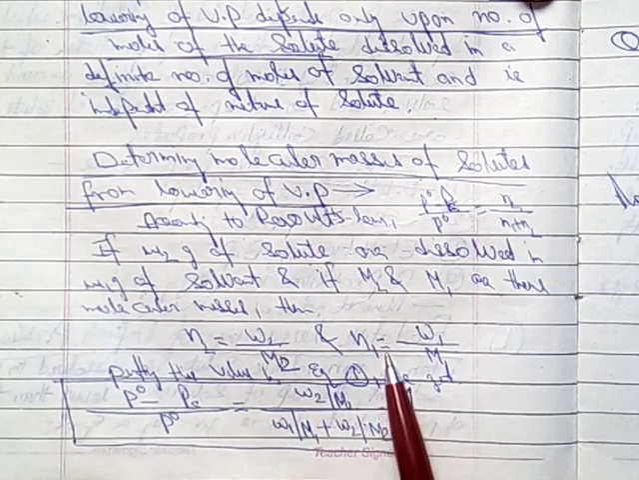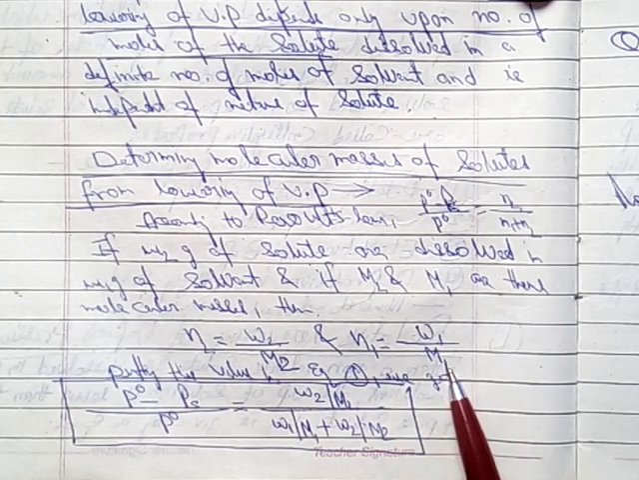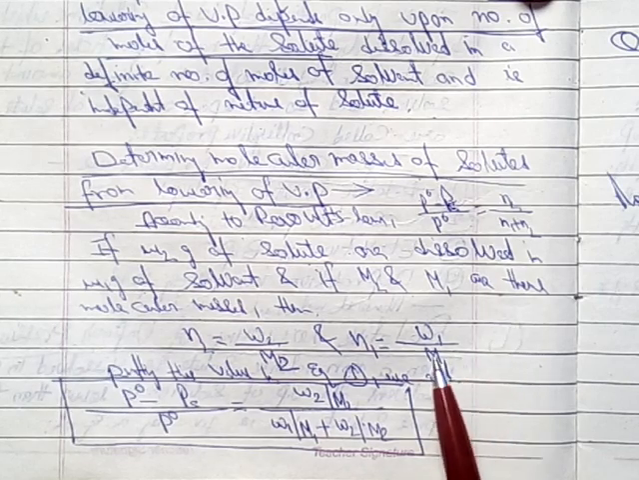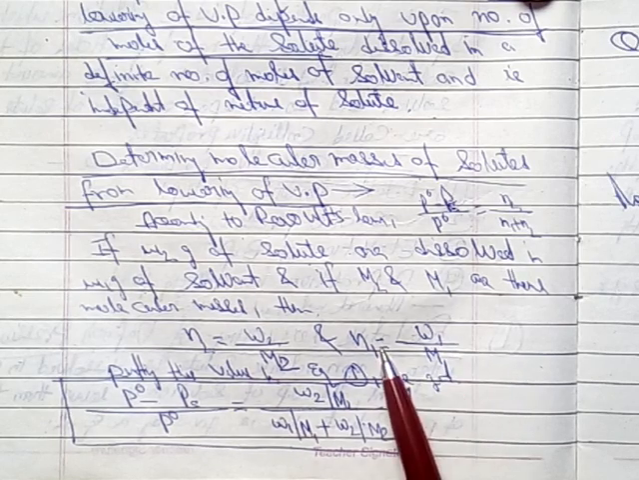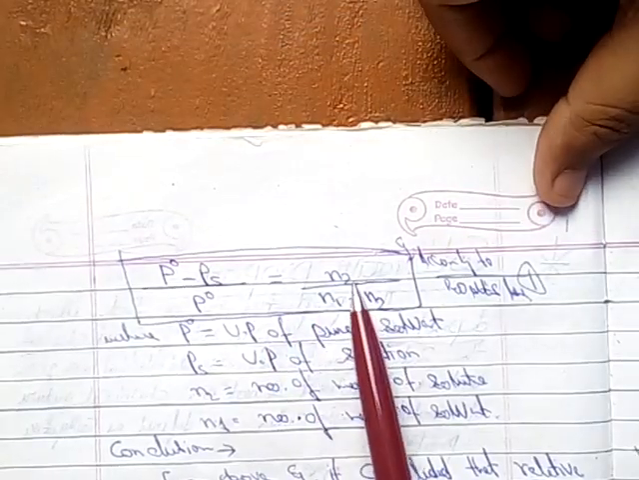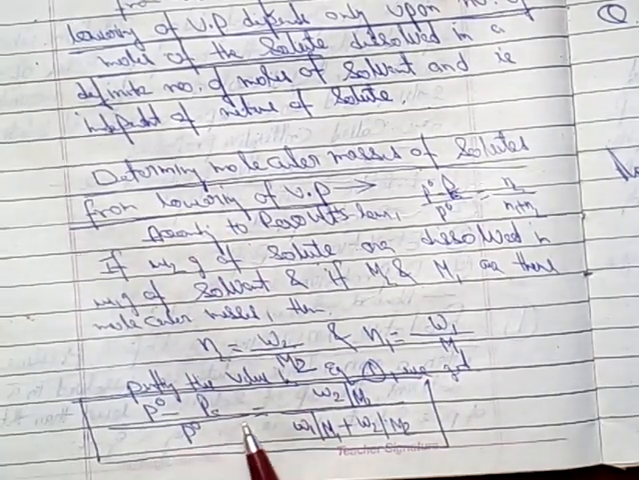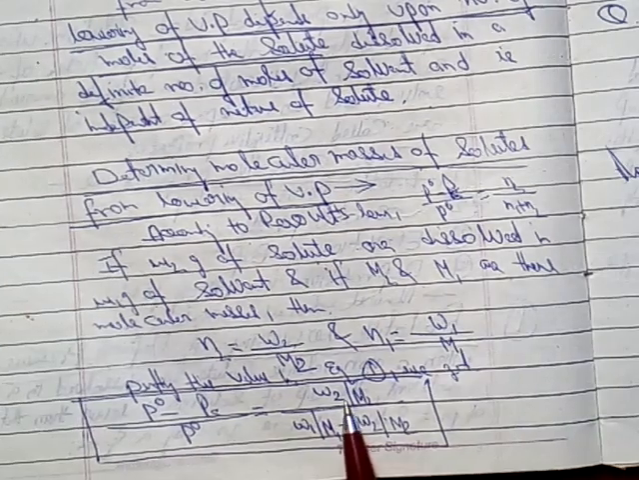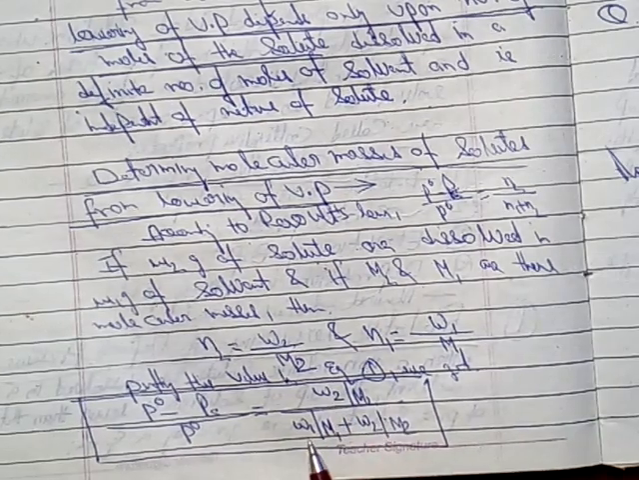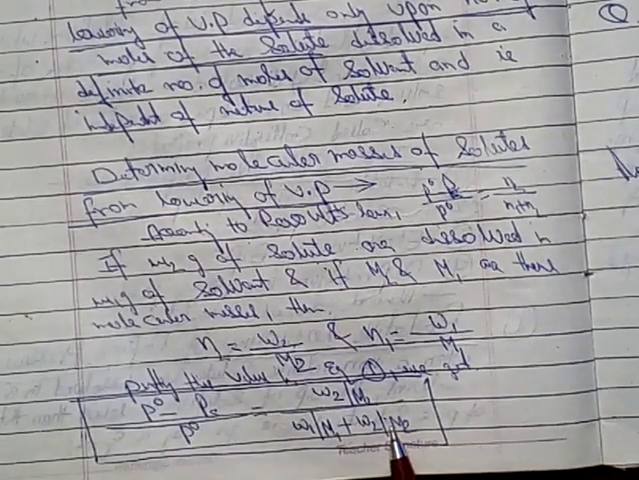If N1 stands for the number of moles of solvent, then W1 stands for the mass of solvent and M1 stands for the molecular mass of solvent. So in the above equation, in place of N1 we can use W1 by M1, and in place of N2 we can use W2 by M2. Let's put the values of N2 and N1. So we get P naught minus Ps divided by P naught equals what? In place of N2 we take W2 by M2, in place of N1 W1 by M1, and in the numerator, the same W2 by M2.